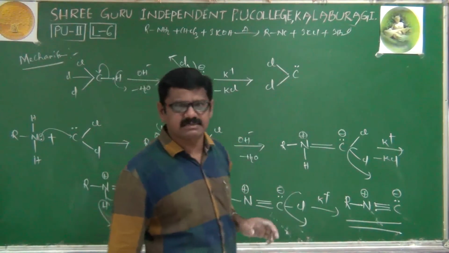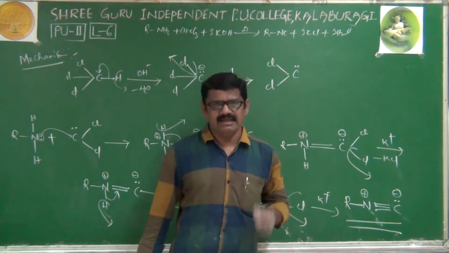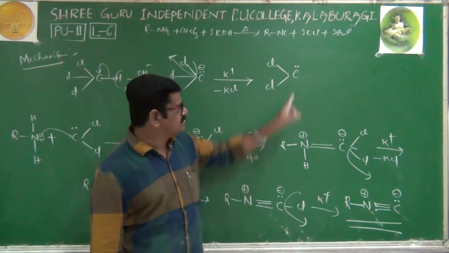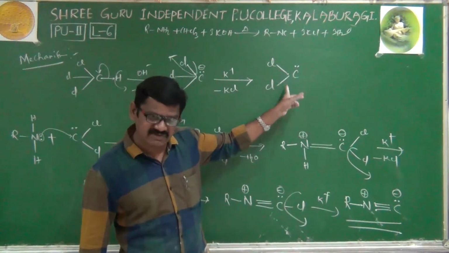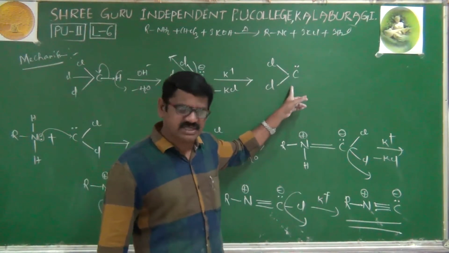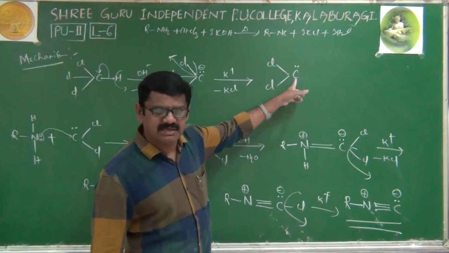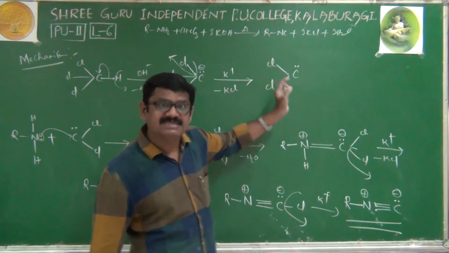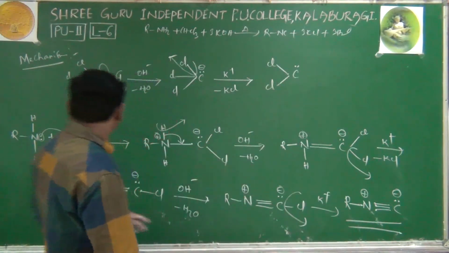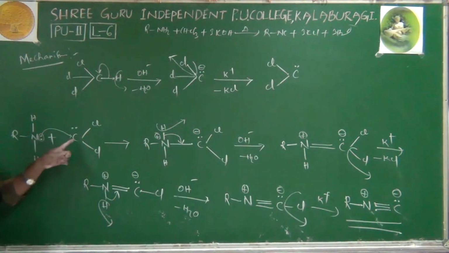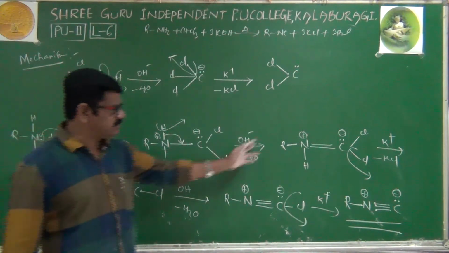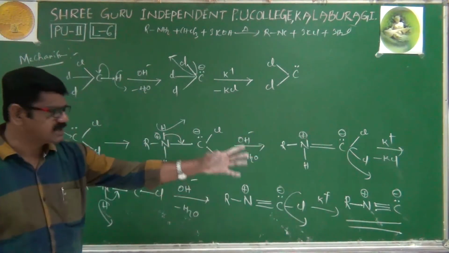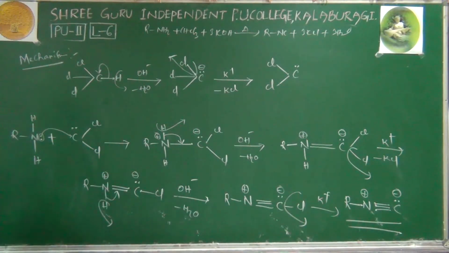This question will also be asked: what is the reaction intermediate in the carbylamine test? It is dichlorocarbene. It is an electron deficient compound, because at carbon, the total electrons after bond formation are only 6, not 8. That's why the amine donates an electron pair to this dichlorocarbene, bond formation takes place, and finally we get isocyanide. This is the mechanism of the isocyanide test.